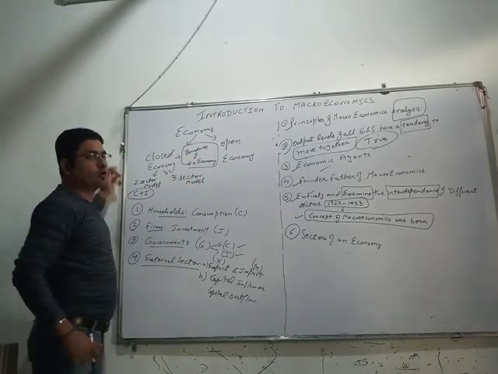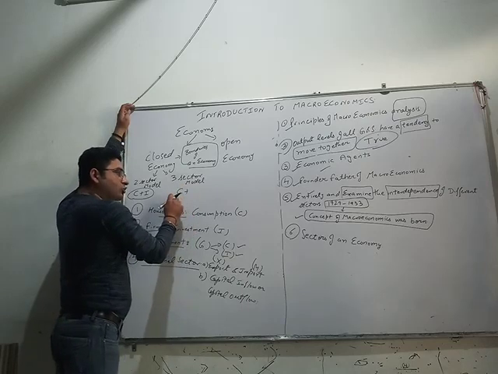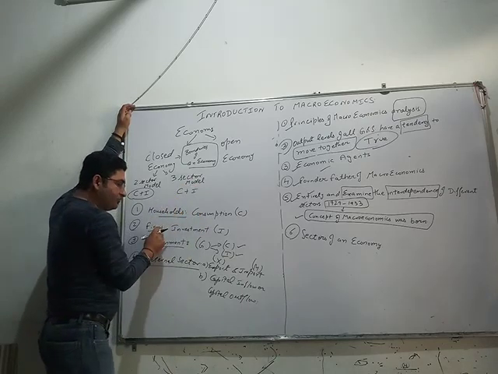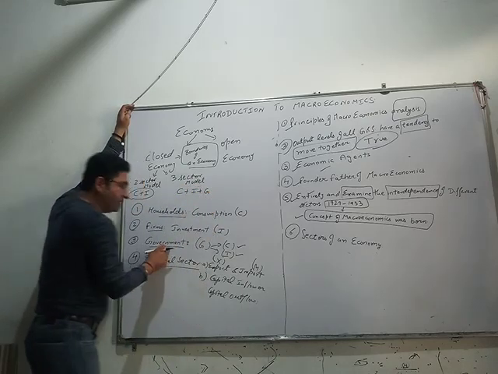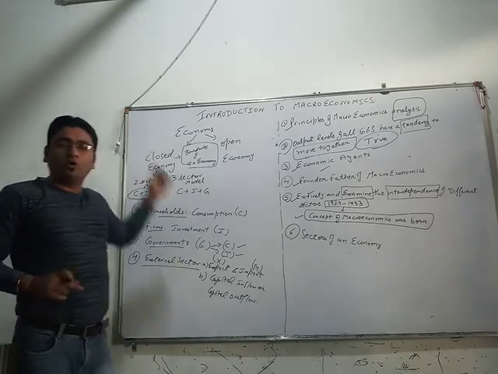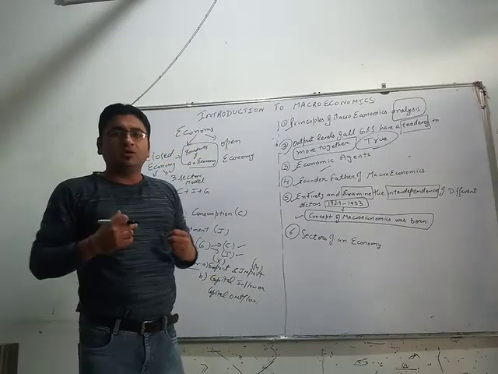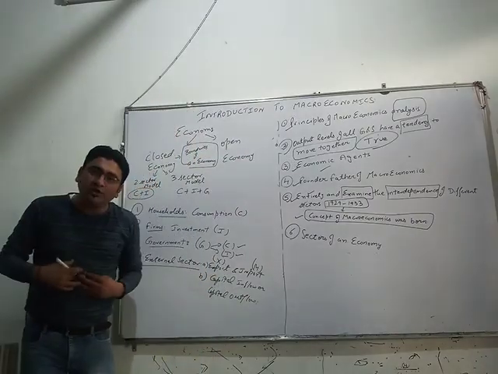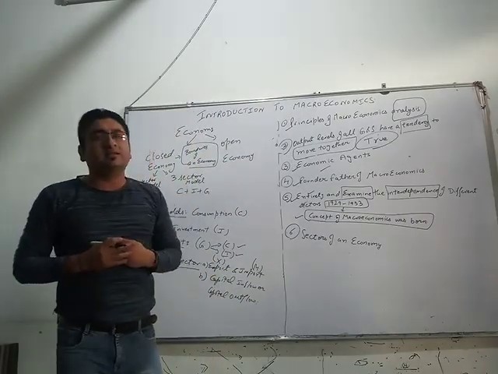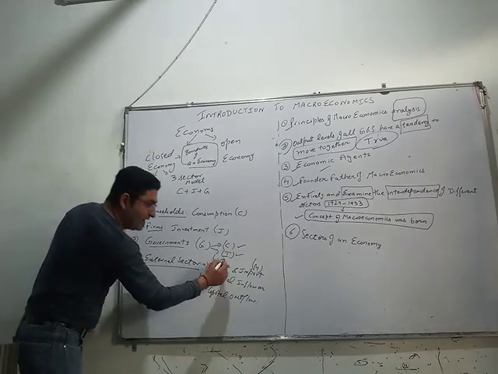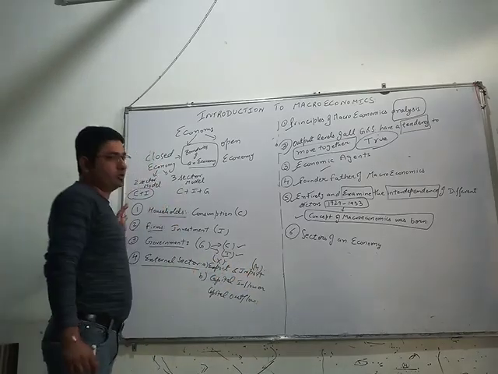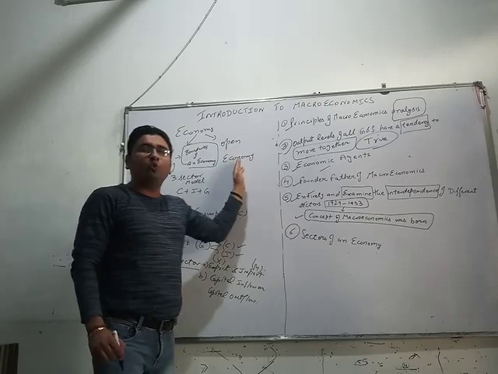So in a three sector economy, we have consumption, that is households, investment, that is firms, and government, that is G. Now, when a country deals with other countries to fulfill its own needs or others' needs, that is, they enter into export and import, that becomes an open economy.